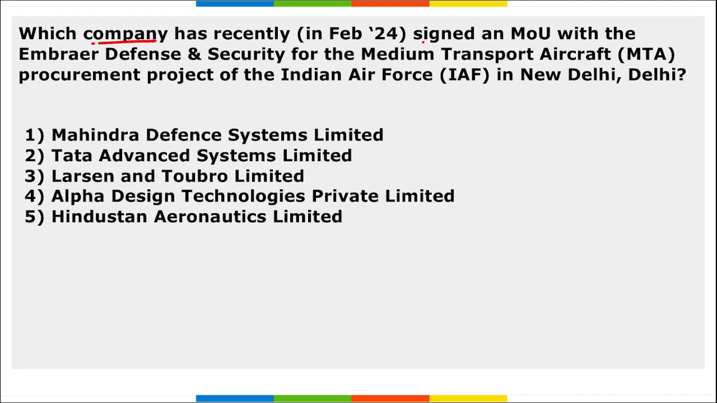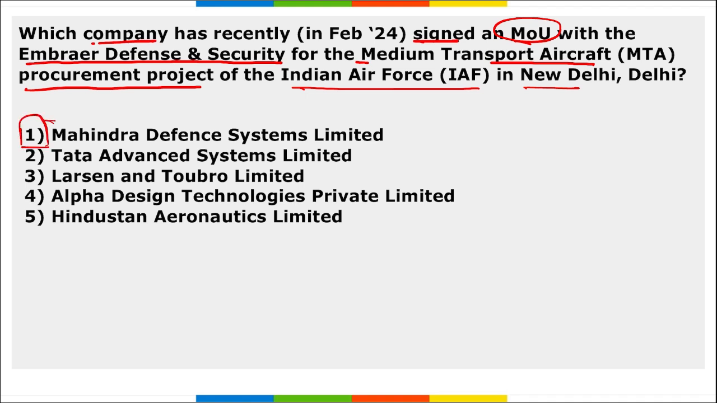Next, which company has recently signed an MOU with the Embraer Defense and Security for the medium transport aircraft procurement project of the Indian Air Force in New Delhi? So what is the name of that company? It is Mahindra Defense Systems Limited. Right? They have recently signed an MOU. This MOU was with Embraer Defense and Security for the MTA, that is Medium Transport Aircraft Procurement Project of the Indian Air Force, and it was in New Delhi.